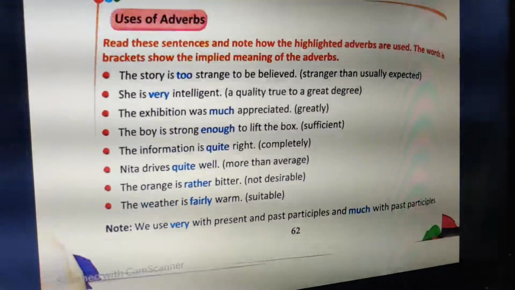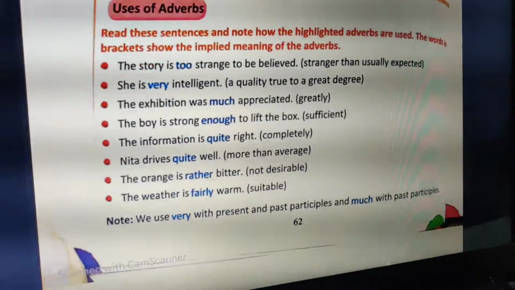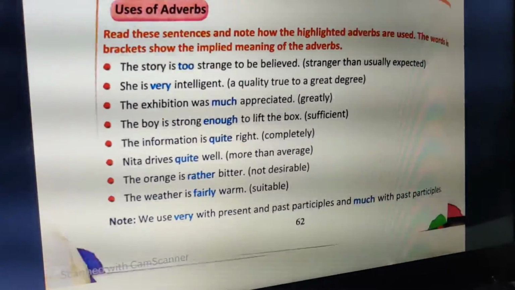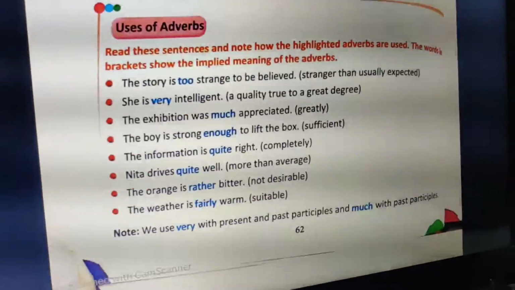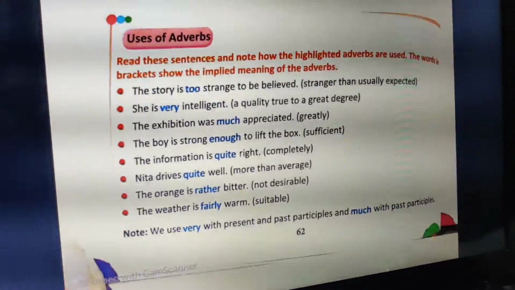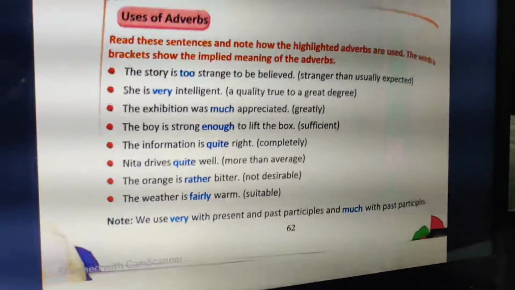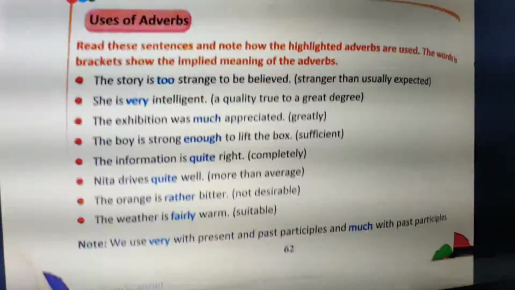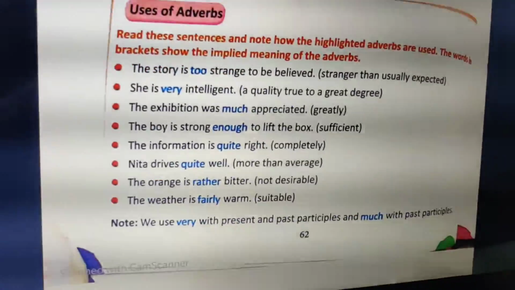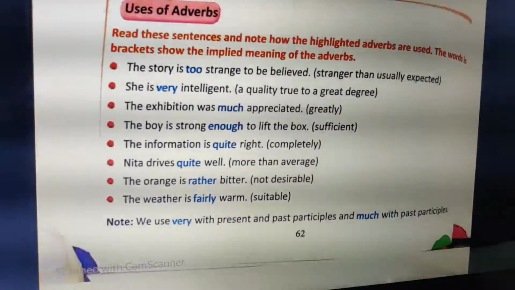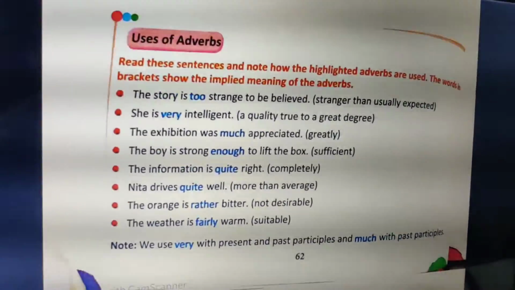Now certain adverbs are used in such a way because they have an implied meaning attached to them. The sentence itself tells a brief meaning about them. For example, the story is too strange to be believed. That means it is even more strange than you expected. So that is too strange. Now, she is very intelligent. You're describing a quality, but in terms of degree. To what extent? Very. Right?